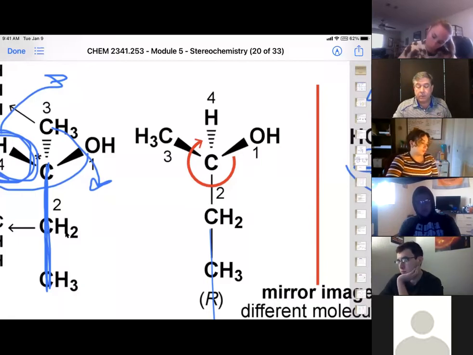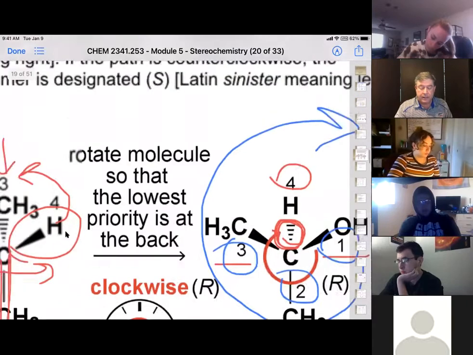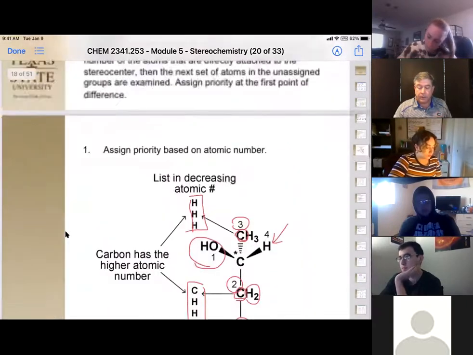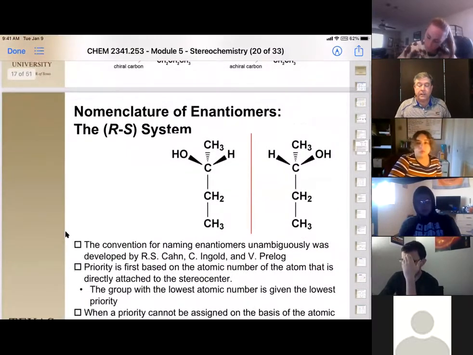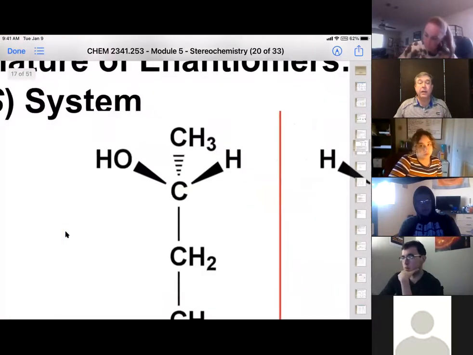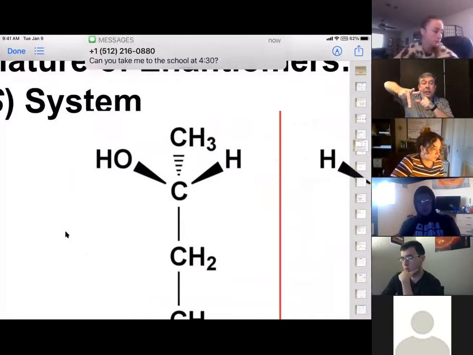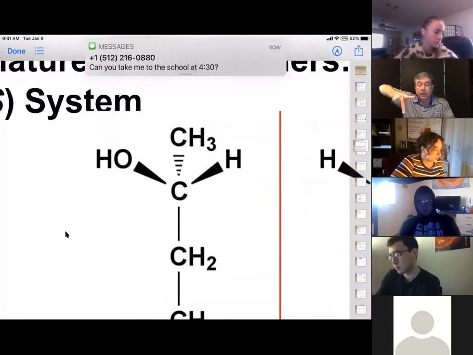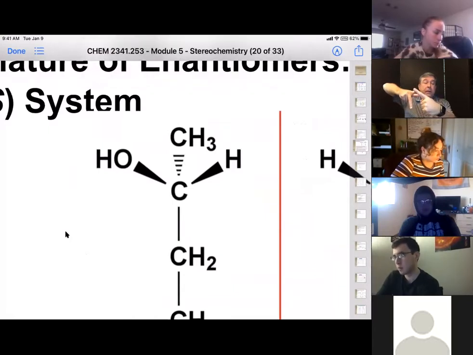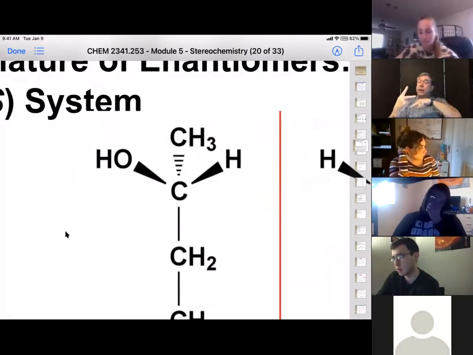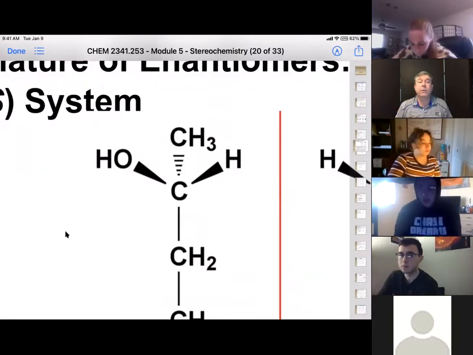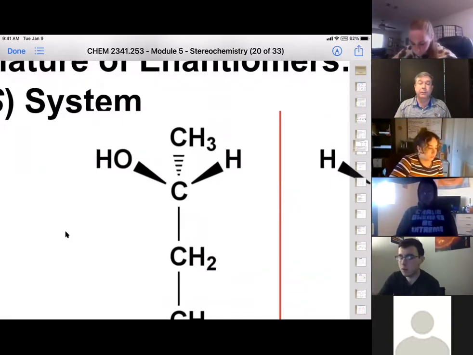And the cool thing about that is that you can start with it in any configuration. For example, let's do this one right here. I'm going to put my hand like this because my H is sticking out at me. My OH is coming out at me, my methyl group is down here and my ethyl group is down here, which gives me 1, 2, 3. And then I look at it and it's going clockwise, and that's our R isomer.